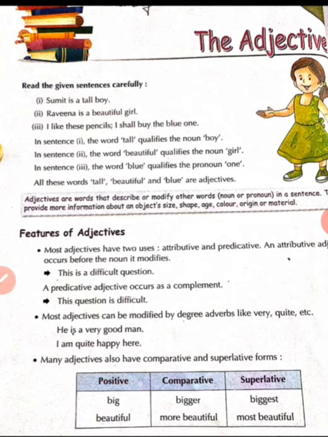Many adjectives also have comparative and superlative forms. This we have been learning, children, for a very long time, since the students are in class 4 or 5. They learn about these degrees that are positive, comparative and superlative: good, better, best, big, bigger, biggest, beautiful, more beautiful, most beautiful.